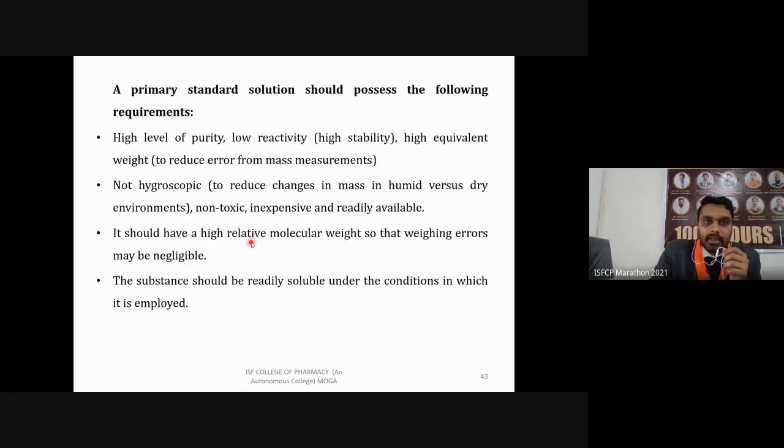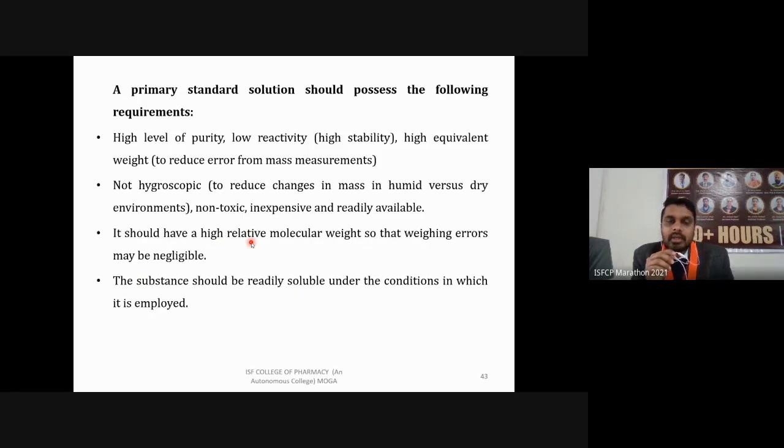So a primary standard solution should possess the following requirements. Similarly, as we have discussed in the last slide, a high level of purity, meaning any chemical that we are going to use should be of high purity, 99.9% maximum purity that we should attain at least. Then low reactivity, or you can say high stability. It should not react under environmental conditions, or it should not be hygroscopic so that it can absorb water easily from the environment. So it should be low reactivity, or highly stable.